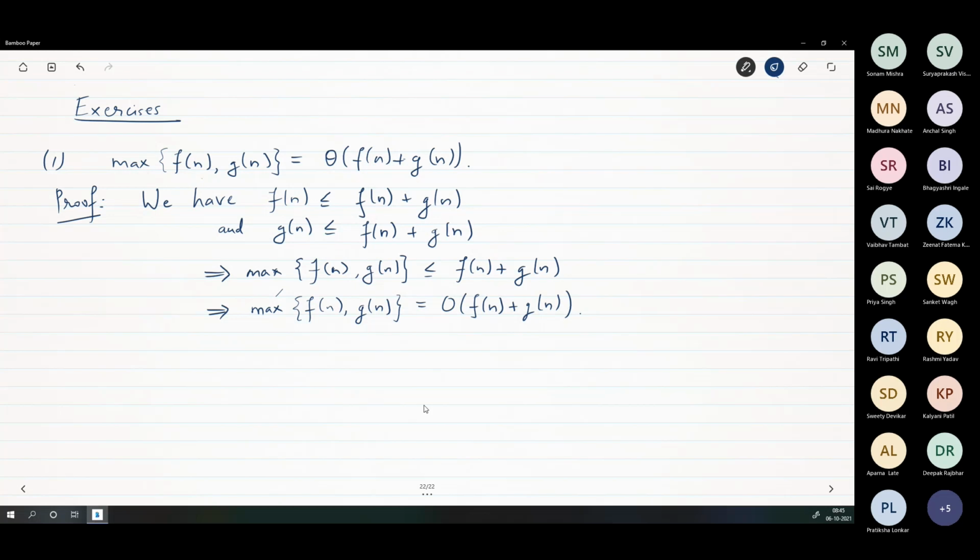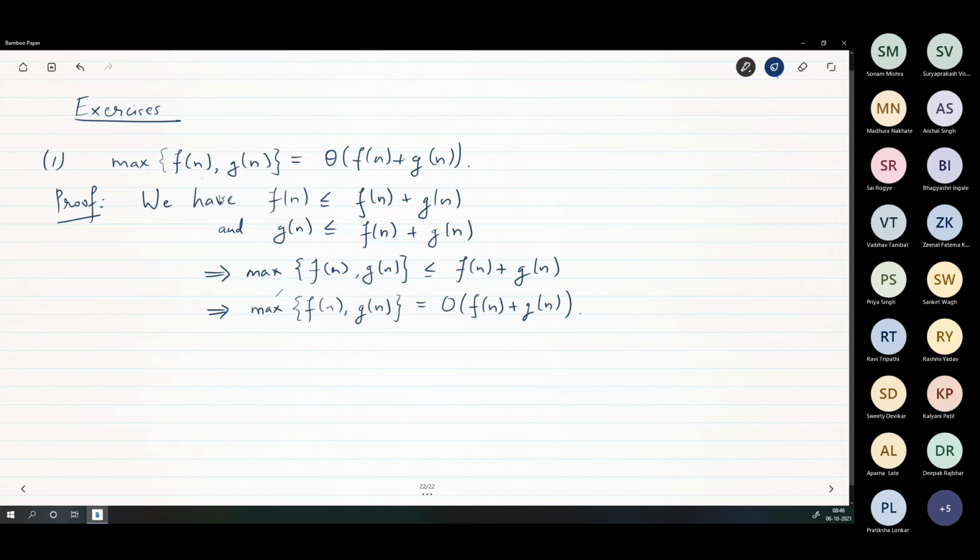Omega, you just have to be a little more careful. Is that okay? So let's look at the same thing and now try to understand this.